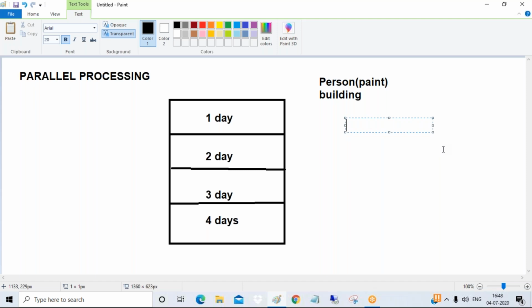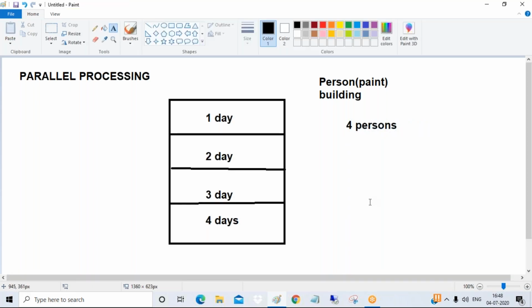So what will I do? As the owner of the building, I will ask the Mestri, the supervisor, hey, can't you employ 4 persons? Now tell me, guys, if I increase the persons, what will happen?